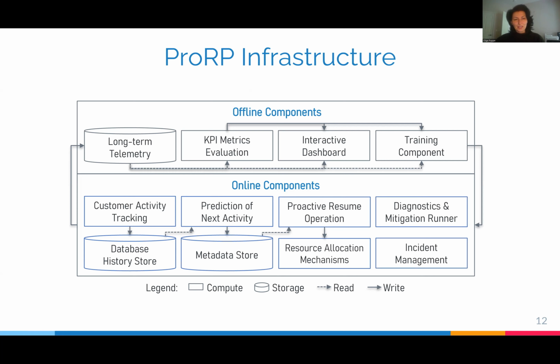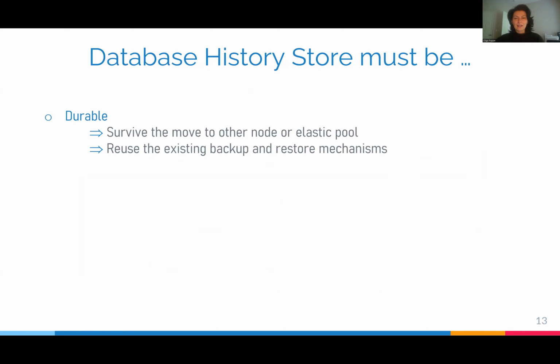The offline components analyze the long-term telemetry and compute the KPI metrics. These metrics are visualized via an interactive dashboard, and if the accuracy drops, there is a retraining component which resets the configuration knobs of the online components. I will briefly summarize the main components of this infrastructure.